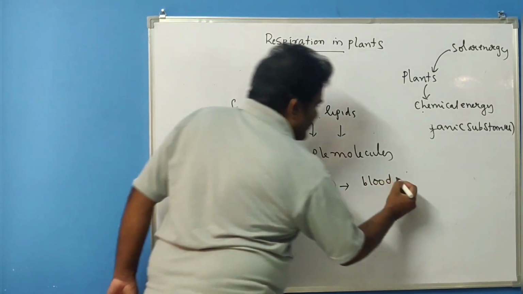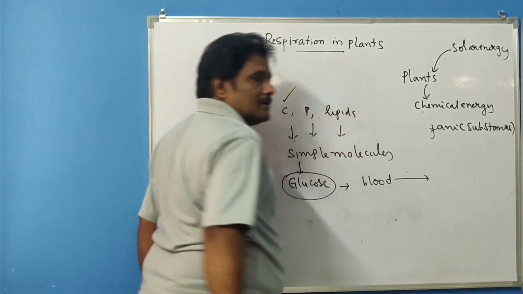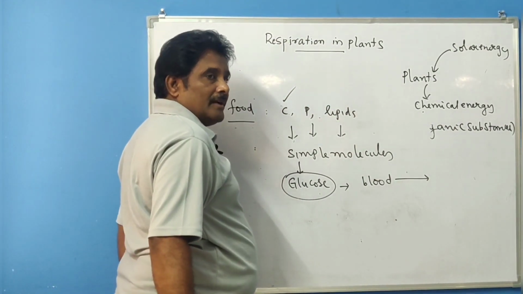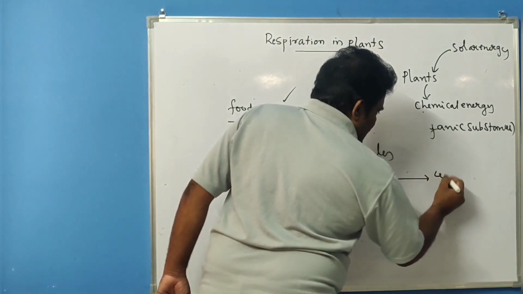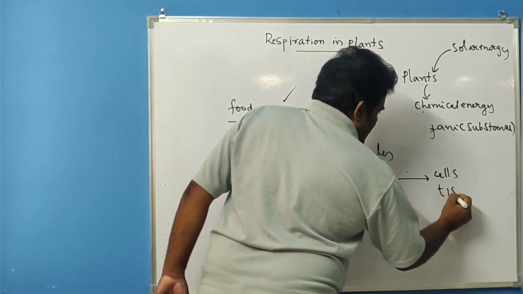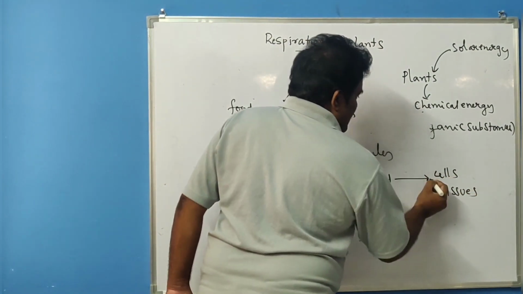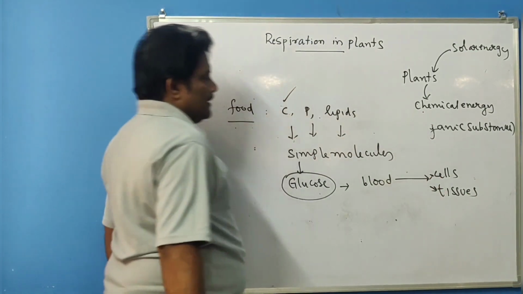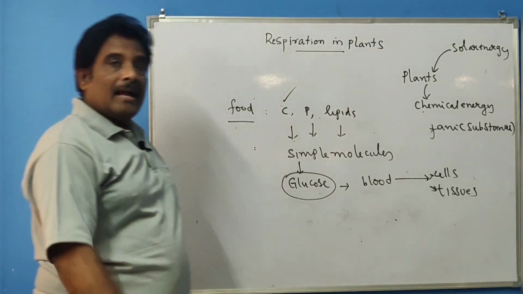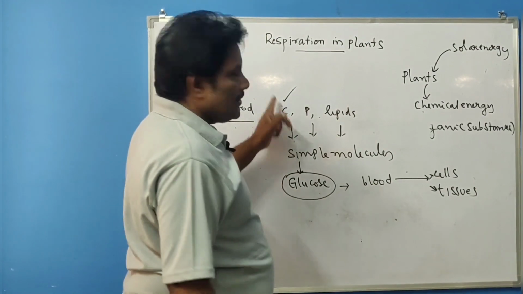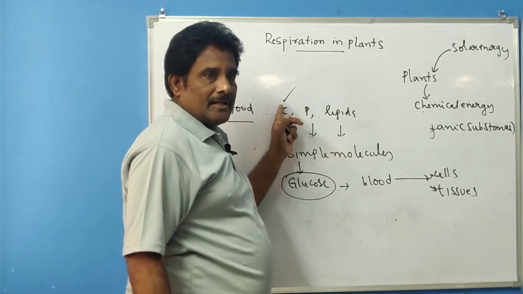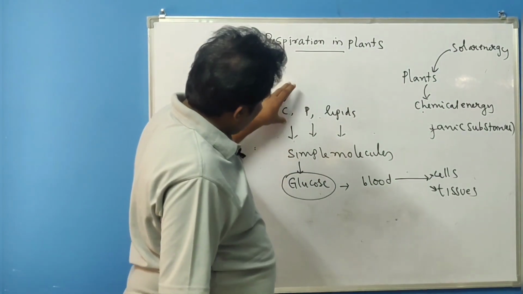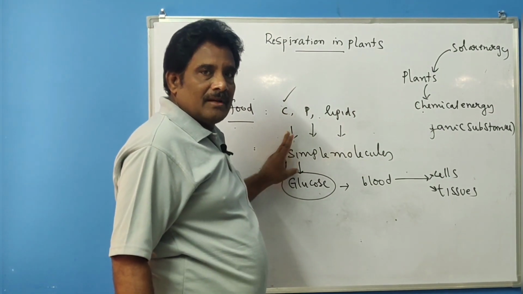Through the bloodstream, these glucose molecules are to be transported to cells or tissues. Here, what is going to happen? Already I told you, carbohydrates are the major source of energy in our diet. Those carbohydrates are going to be converted to simple molecules.